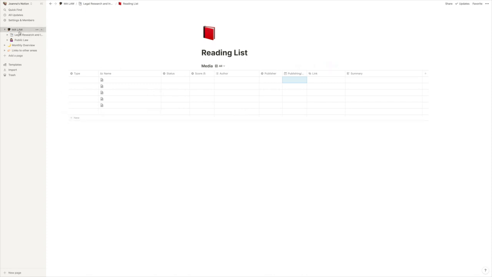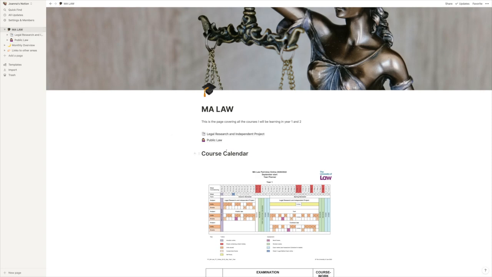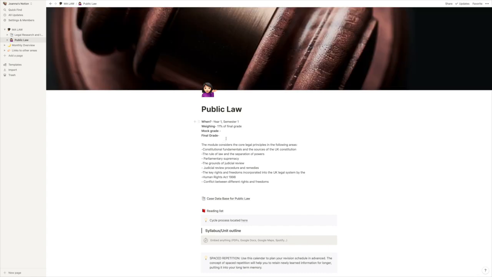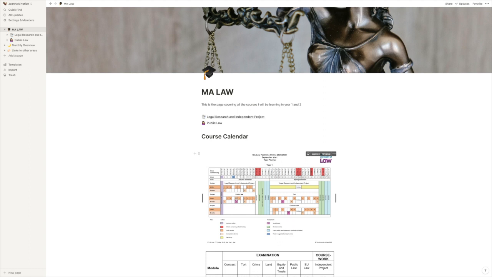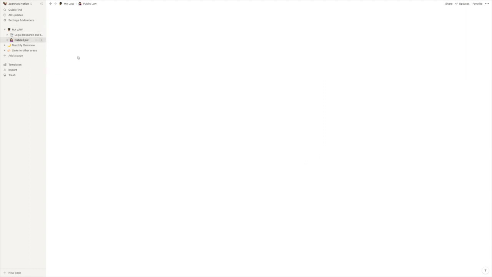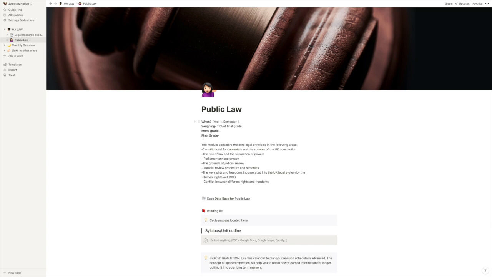If we go back to my main MA law, I've also got public law, I think, which is what I'll be doing the first year. So this is a little sassy girl thinking, yep, I can do this. It's got a bit of a motivation for me. And so kind of when we'll be doing it, again, year 1, semester 1, weighing 11% mock grade, because if you look here, we're going to have a mock exam in public law on the 2nd of November. So I've stuck in the mock grade and then the final grade.